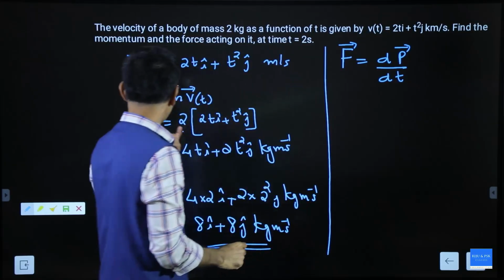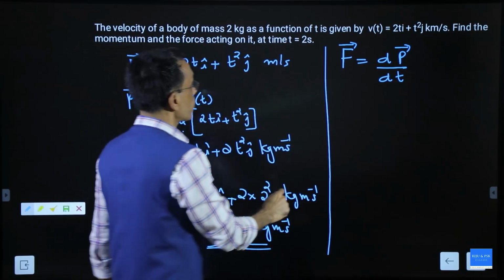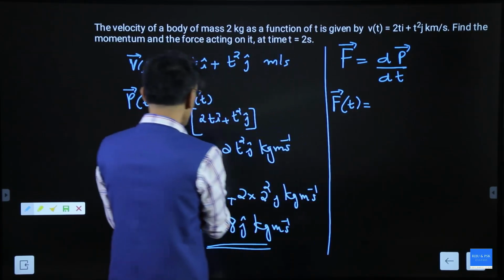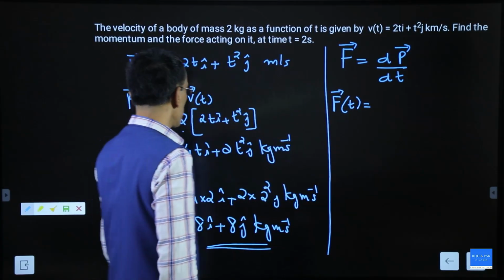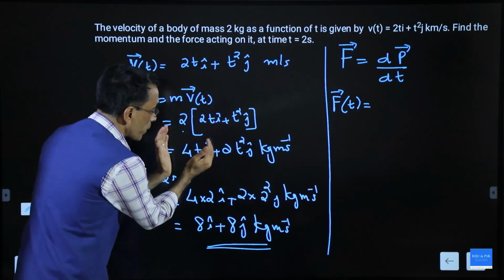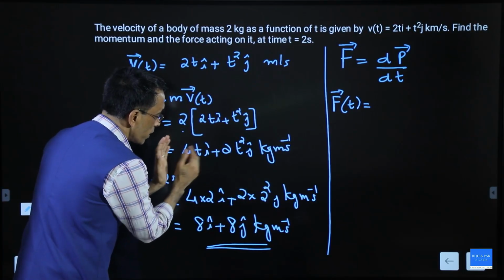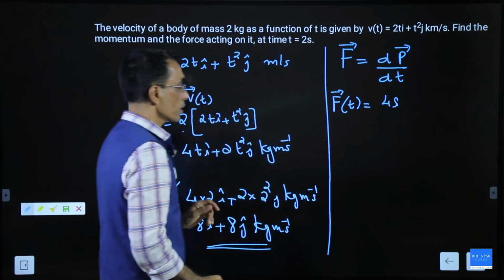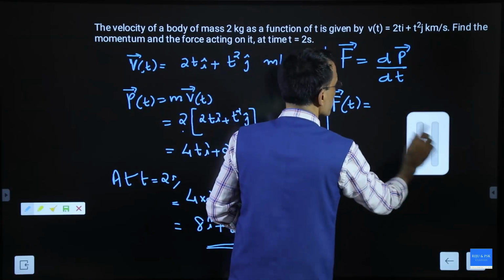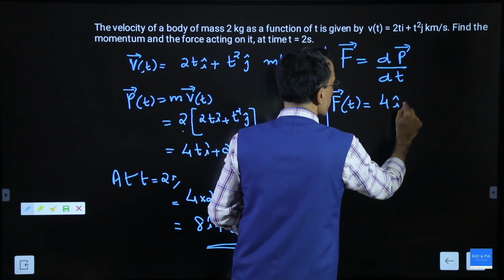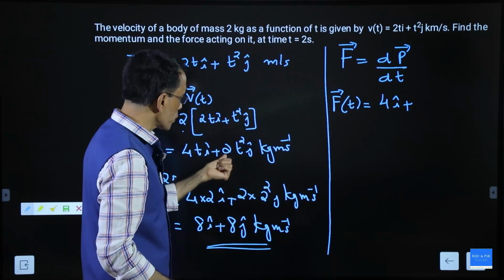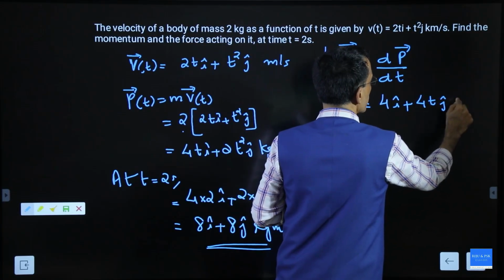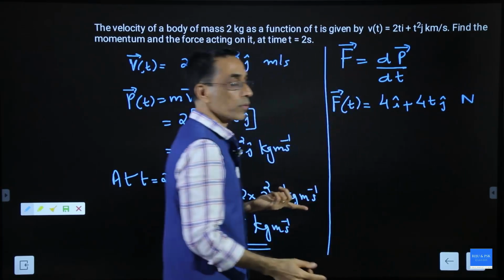So we have to differentiate this equation of momentum. Okay, so what will you get? You will get F varying with time t as the derivative of 4ti plus 2t square j. What is the derivative of 4t? You differentiate this separately. 4ti differentiated gives you 4i, plus 2 into 2, 4tj, that much in Newton. This is the equation for the force acting on it.